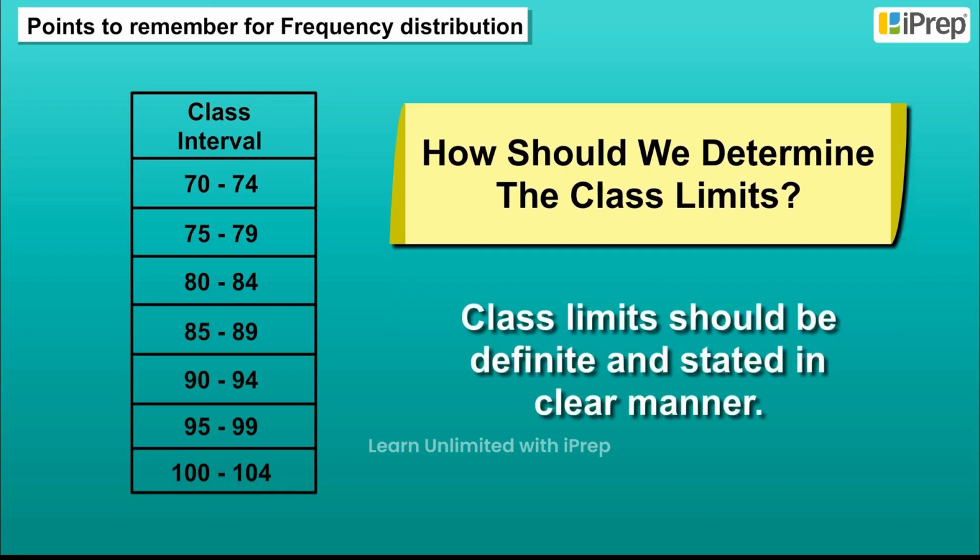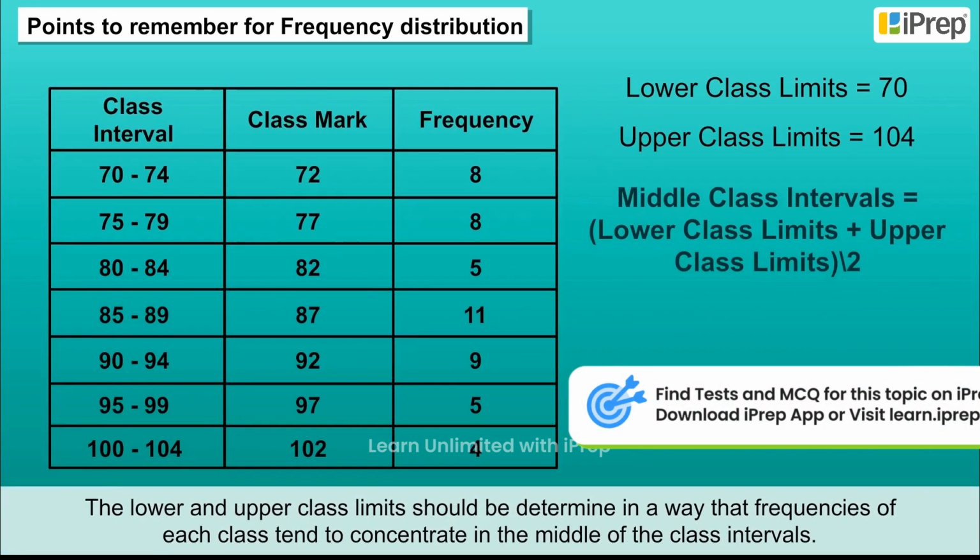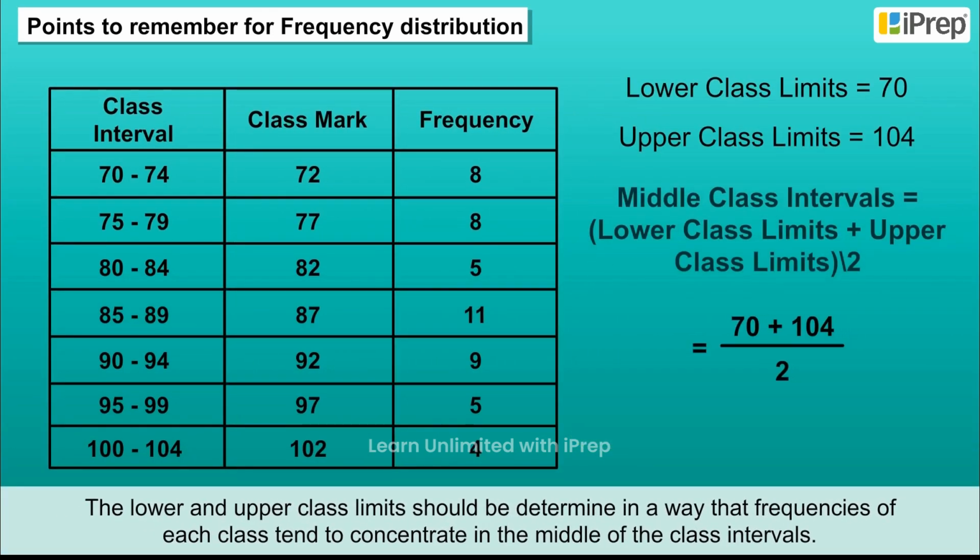How should we determine the class limits? Class limits should be definite and stated in a clear manner. The lower and upper class limits should be determined in a way that frequencies of each class tend to concentrate in the middle of the class intervals.